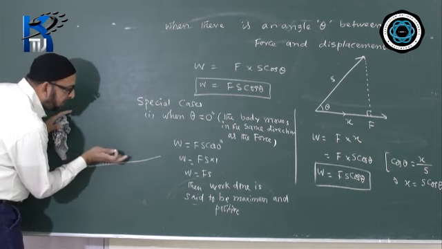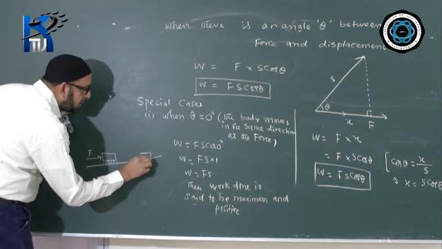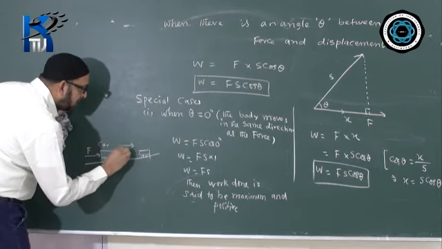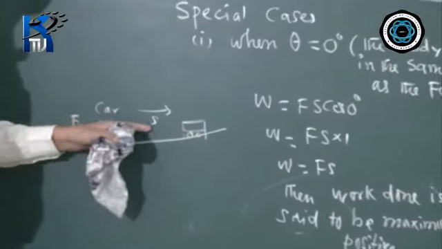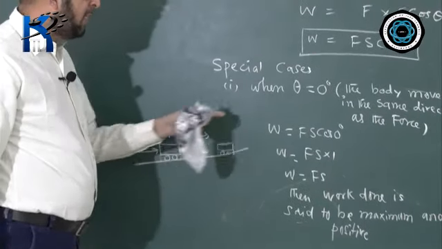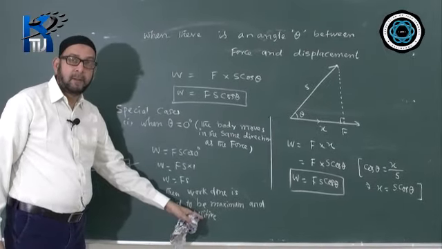Definitely the car will be traveling on the road in the same direction. So how much is the angle between force and the displacement? 0 degree, because they are in the same direction. When the angle is 0 degree, the work done is maximum and positive.